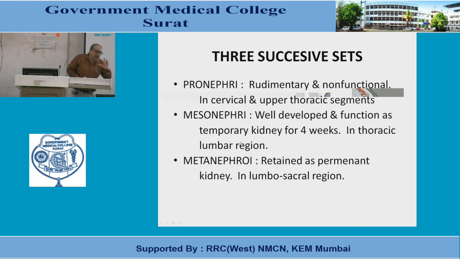It is located within the cervical as well as the upper thoracic segments. In fact, it derives from the nephrotomes that we have discussed in the cervical and upper thoracic segments. Now, these pronephros are rudimentary. In a human embryo, they are rudimentary and non-functional. The structure of the pronephros is very simple.